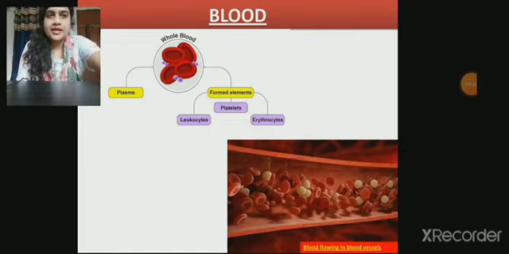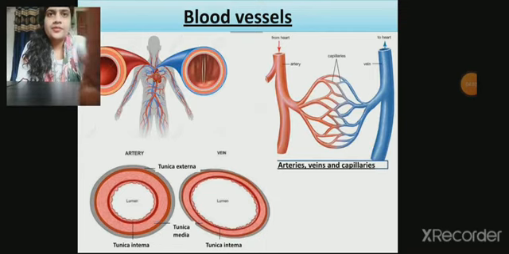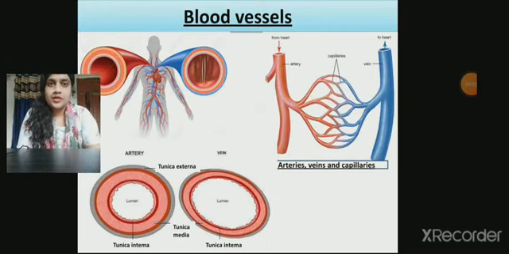We see in the diagram that the red circular ring-like structures are the RBCs and the white structures are the WBCs that flow in the blood vessels. Moving to the next slide, we see that the tubes that are red in color are the arteries, while the blue tubes are the veins. Arteries carry oxygenated blood while veins carry deoxygenated blood. What are oxygenated and deoxygenated blood? Oxygenated means it has more oxygen concentration than carbon dioxide concentration, and deoxygenated means it has more carbon dioxide concentration than oxygen concentration. Oxygenated blood is pure blood while deoxygenated blood is impure blood.